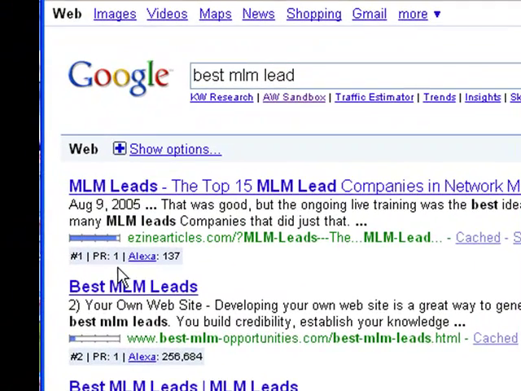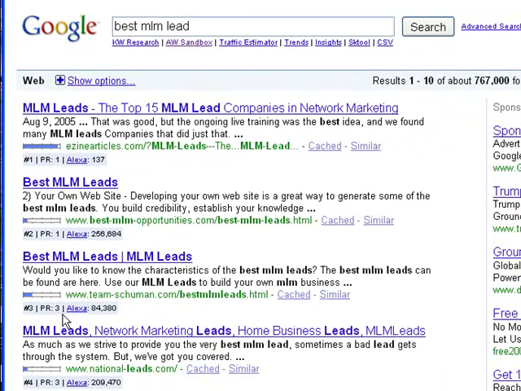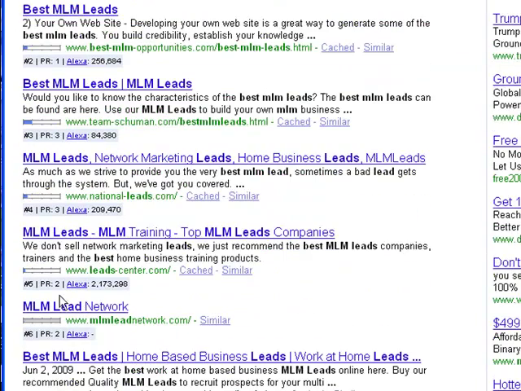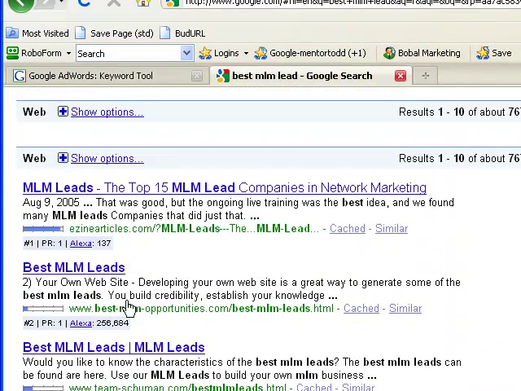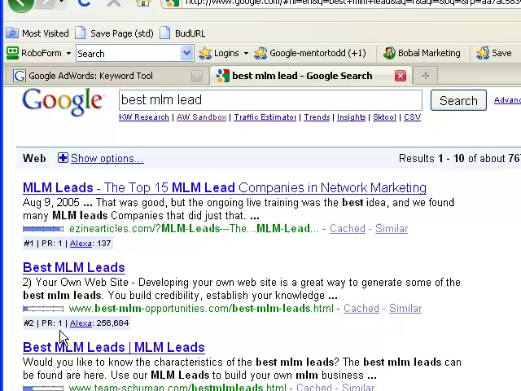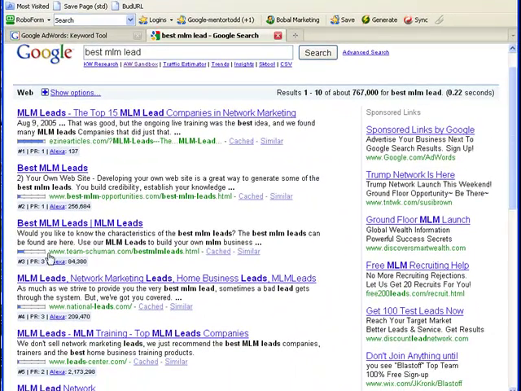What this is going to do is bring up the information that we're looking for, which is the page rank. I'm going to put my cursor right underneath each of the organic searches. Google's going to give you 10. See where it says PR1, and then come down here, PR1, PR3, PR3, PR2, PR2. What you want to do, guys, there's going to be 10 of them in here. You want to add those all up, beginning with the first one all the way down to the bottom. Like this would be 1, 2, plus 3 is 5, plus 3 is 8. I'm going to add those up and I'll be right back.